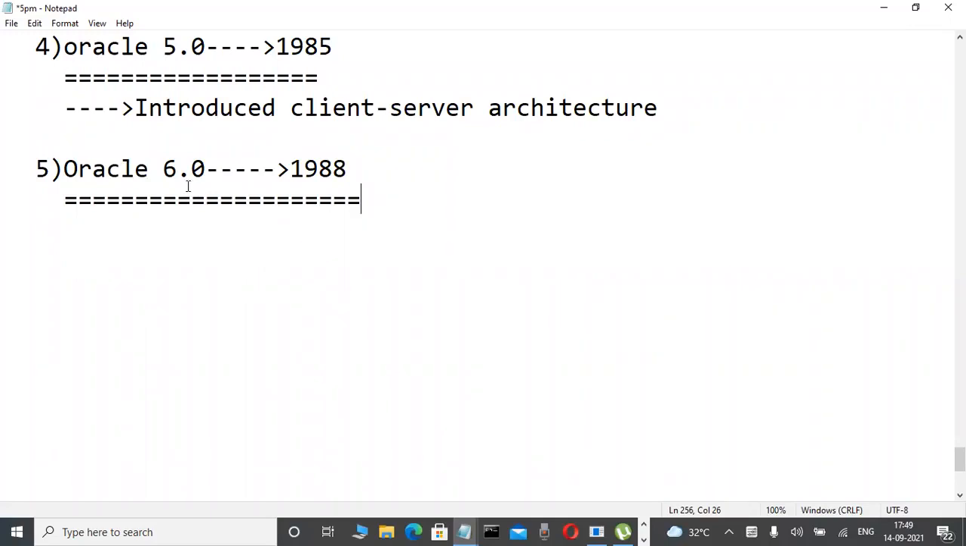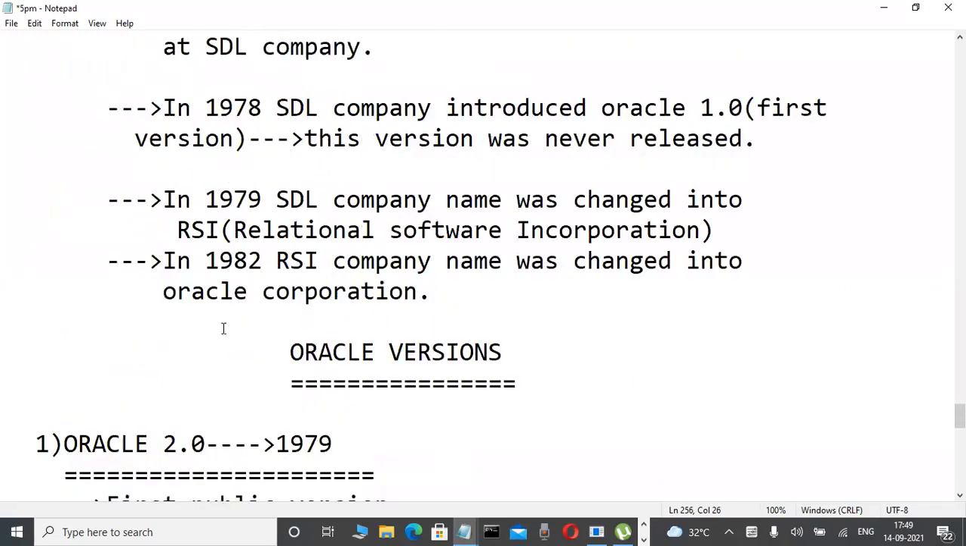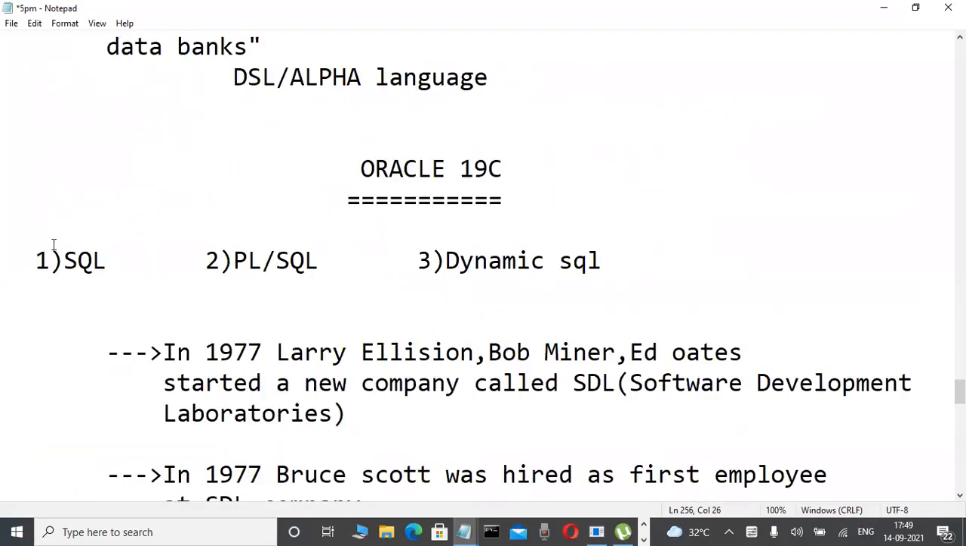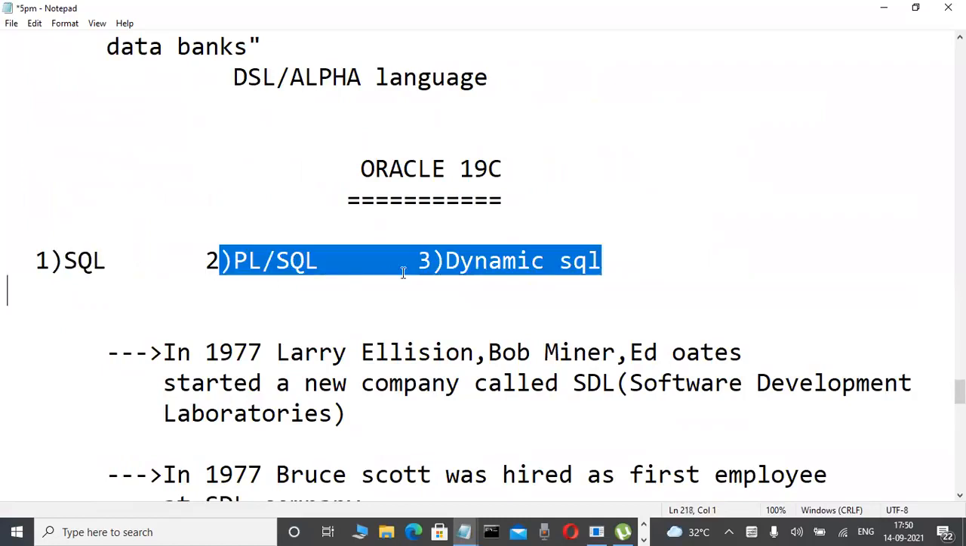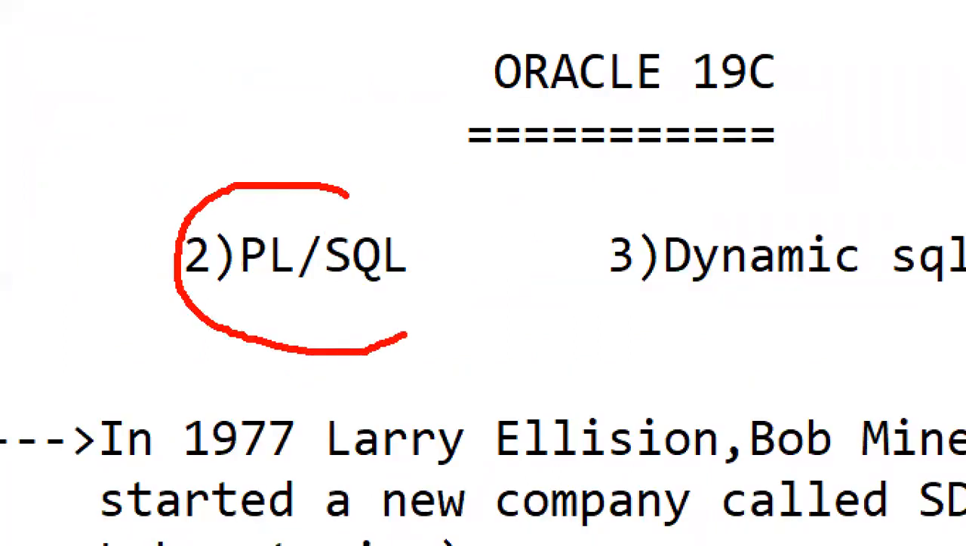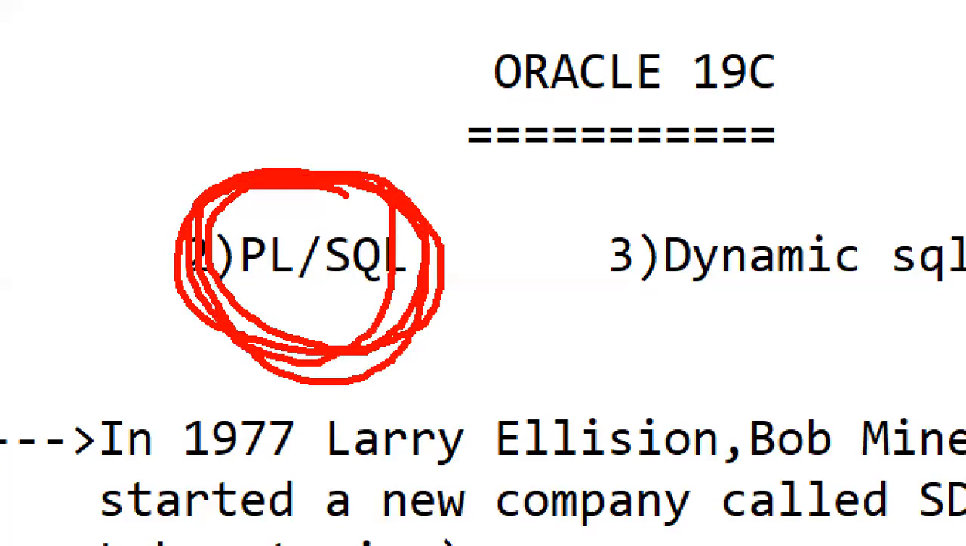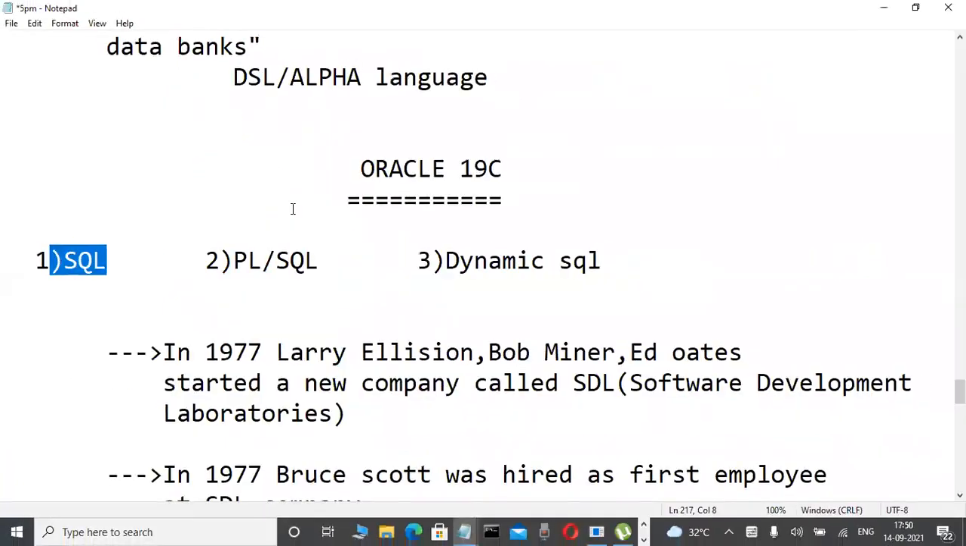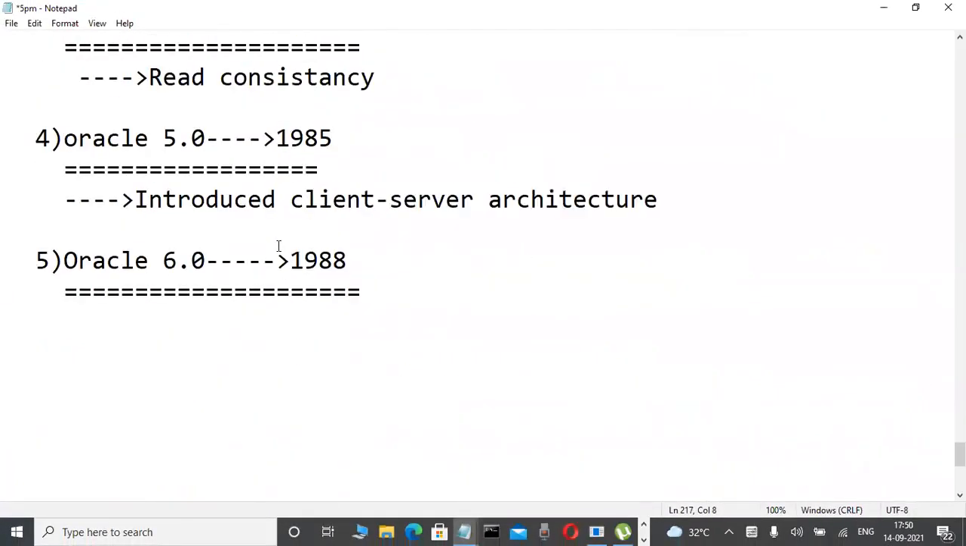Now check it out, observe the screen here. In Oracle, which languages are we using? SQL, PL/SQL, Dynamic SQL. But in the first versions, only SQL was there. PL/SQL was not there. This PL/SQL language was introduced from the Oracle 6.0 version onwards. That is why I am telling you about these versions.